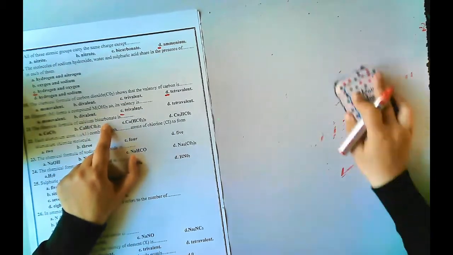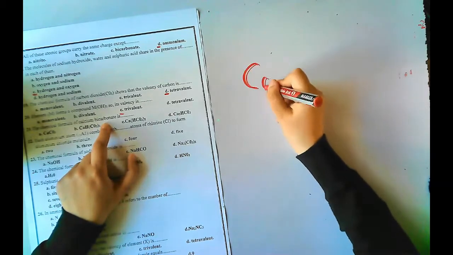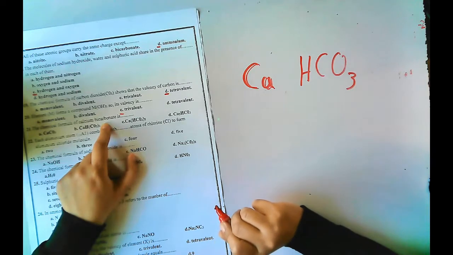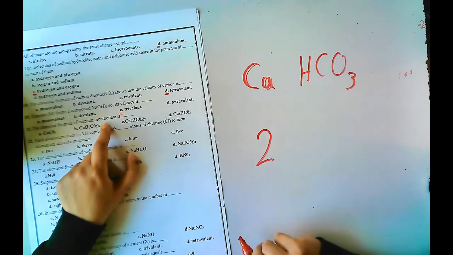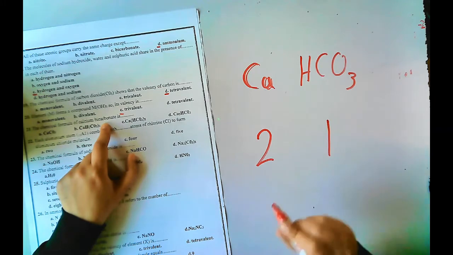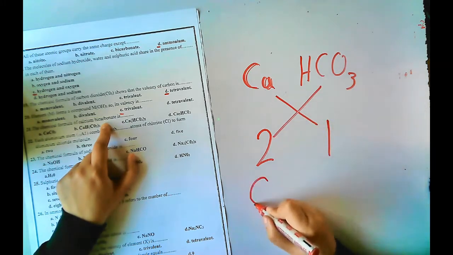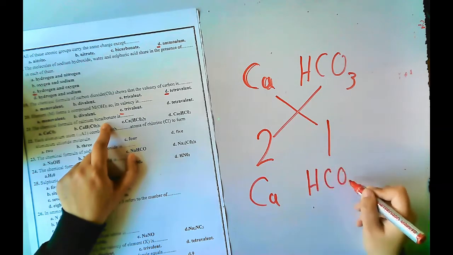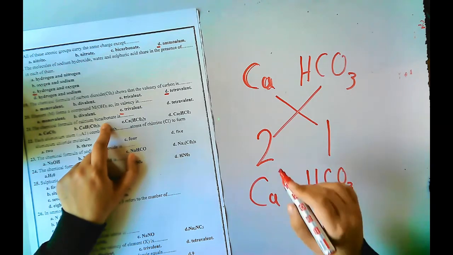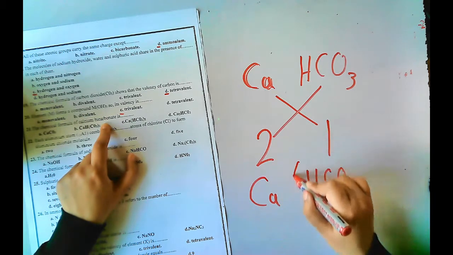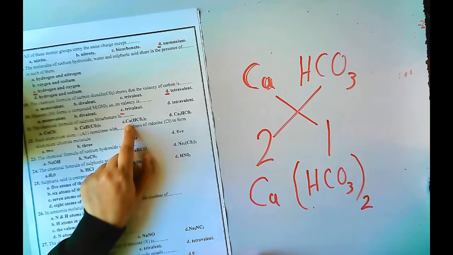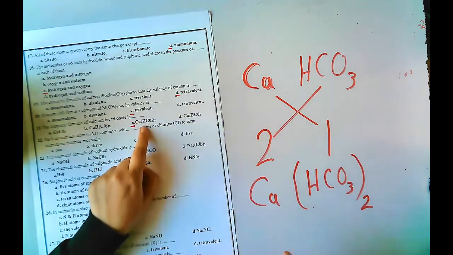The chemical formula of calcium bicarbonate. Calcium is Ca and bicarbonate is HCO3. Calcium's valency is divalent, bicarbonate's valency is monovalent. I will exchange them, so I will give calcium 1, which I will not write, and I will give HCO3 bicarbonate the 2, the valency of calcium. I will make a bracket and put the 2. So I will choose calcium bicarbonate.